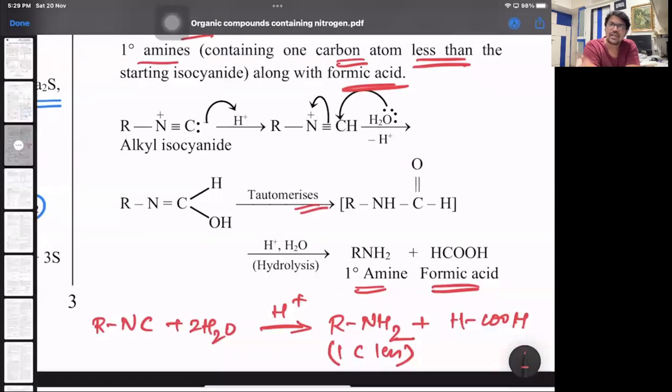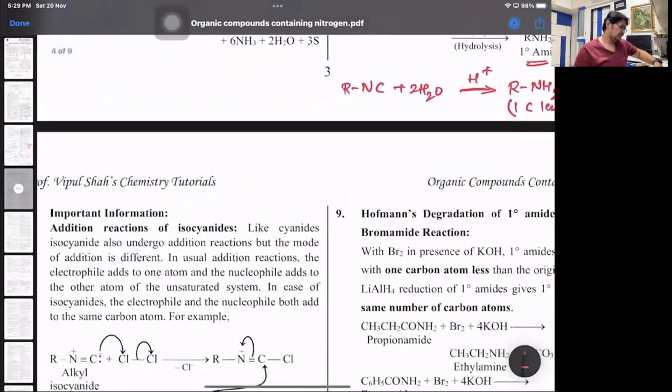Same way, reduction. Cyanides on reduction give primary amine. Isocyanides on reduction give 2 degree amine, with a drawback: one of the alkyl groups is always methyl. That's one.